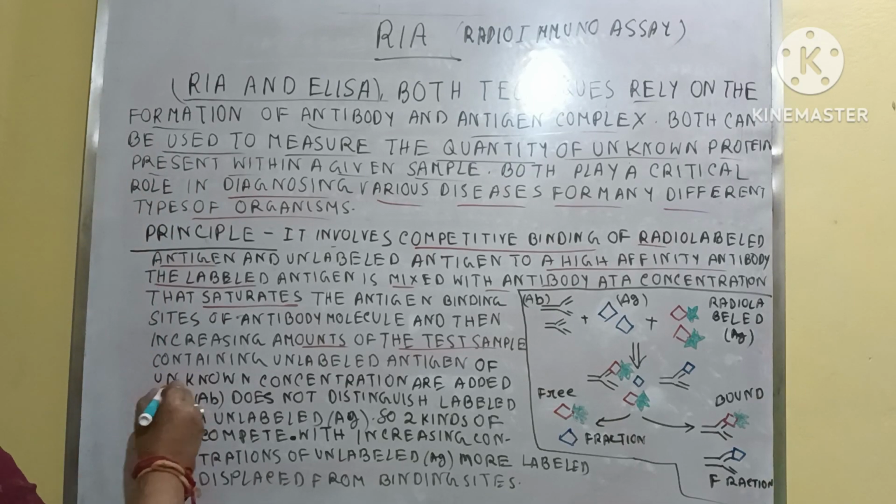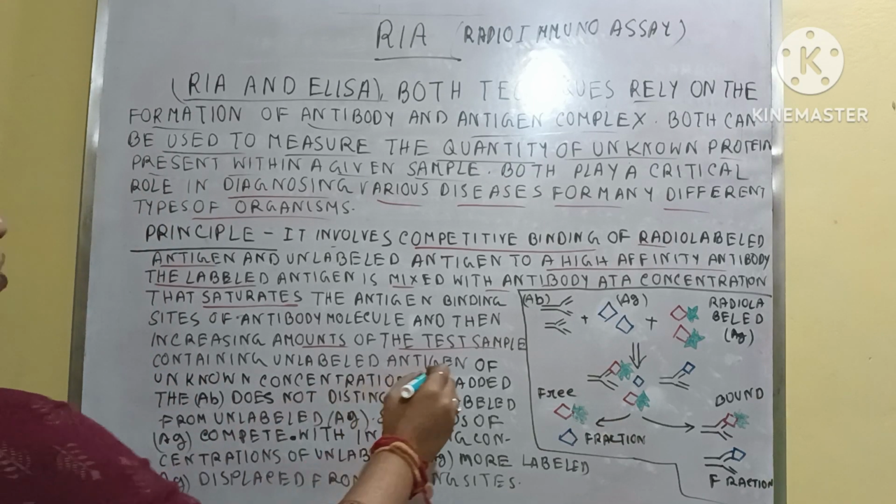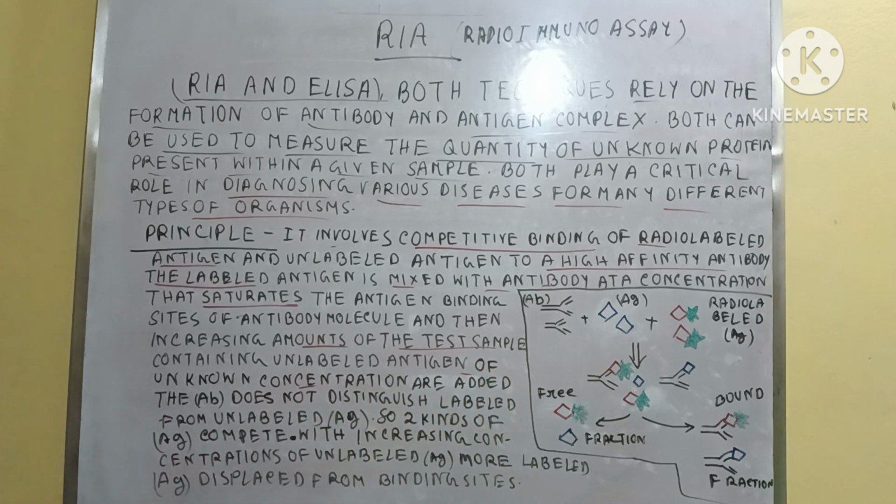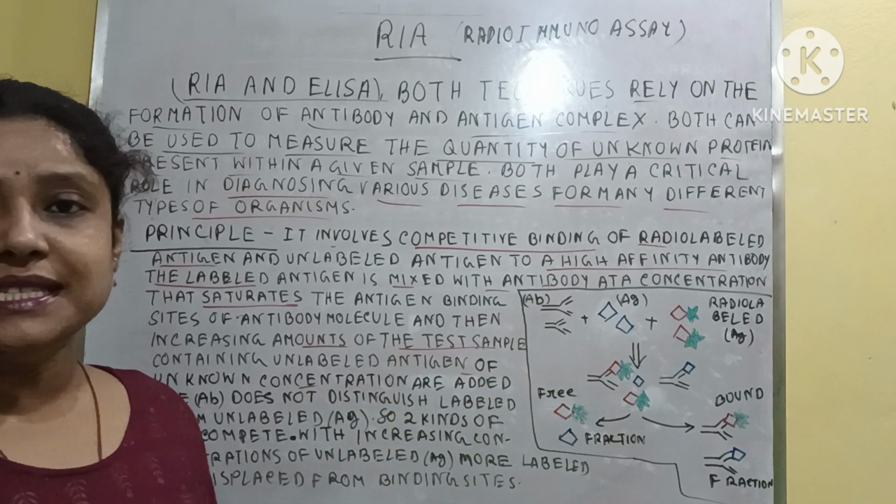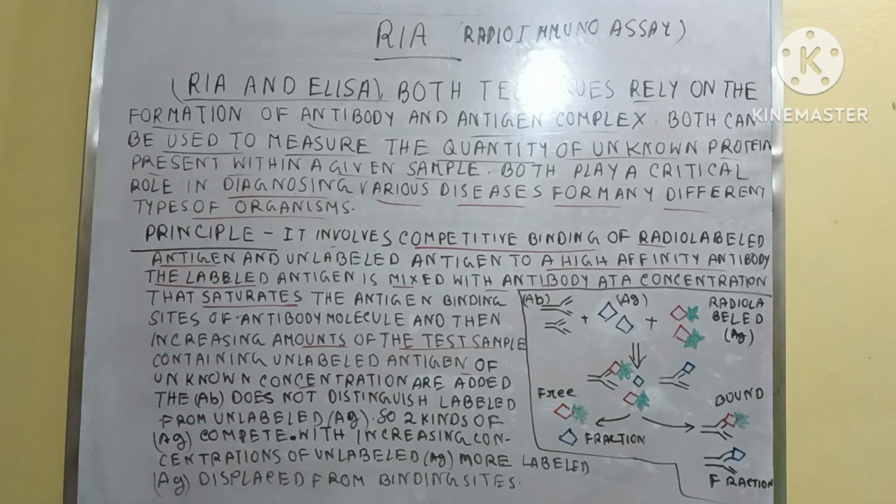And now what happens? The antibody does not distinguish the labeled and unlabeled antigen. So two kinds of antigen compete with each other, and with the increasing concentration of the unlabeled antigen, more than the labeled antigen, they displace the labeled antigen from the binding sites.